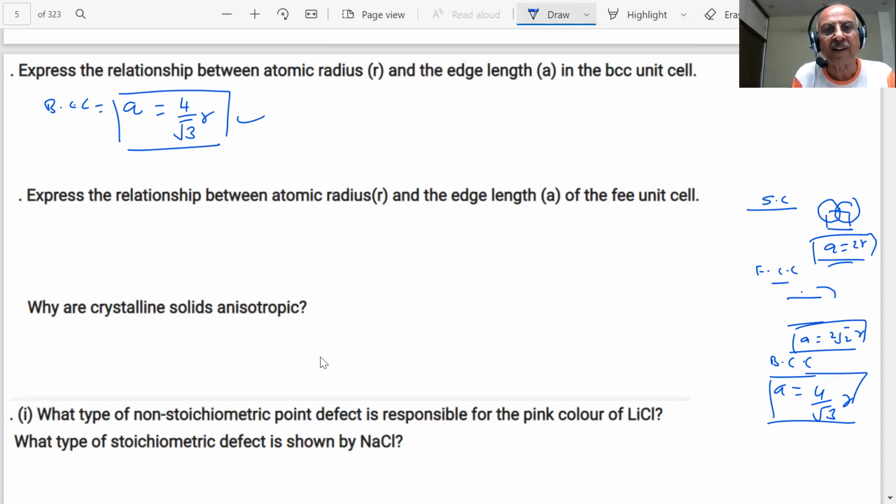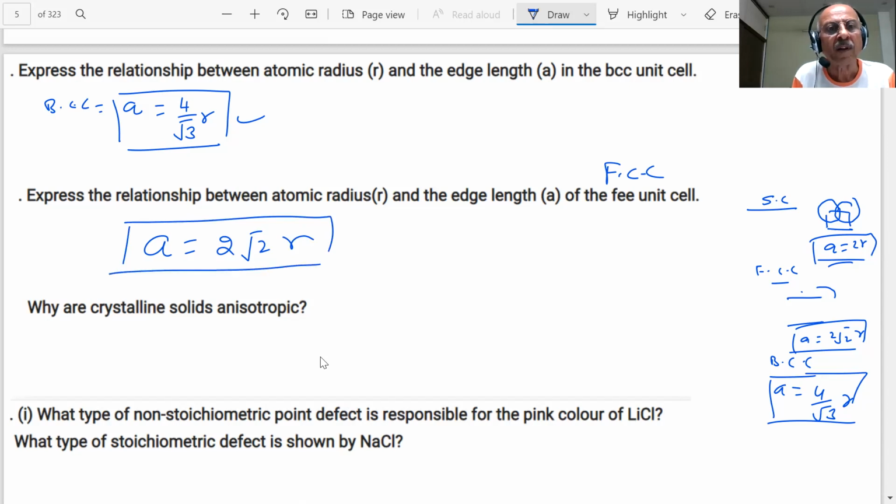Next, express the relationship between atomic radius and edge length of FCC unit cell that we have already answered. 2 root 2R. Important formula. FCC, BCC and simple cubic is very easy. A is equal to 2R.